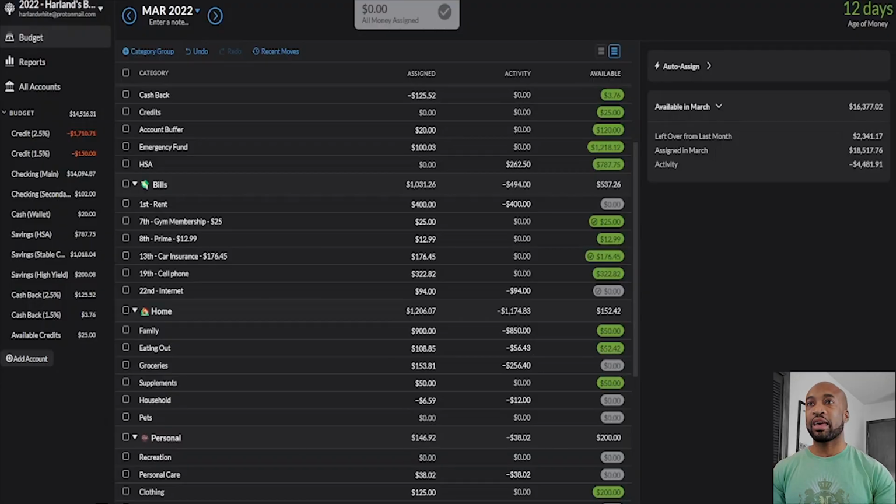So, let's go ahead and look at YNAB, and as you can see over here, right now my age of money is 12 days. And the idea is that I would love to get that above 30 days. And by doing so, you're able to start budgeting a month in advance of when your expenses are actually due.